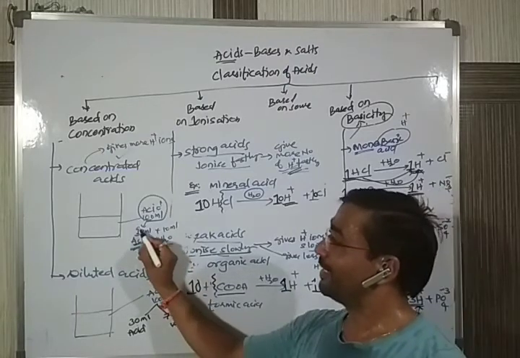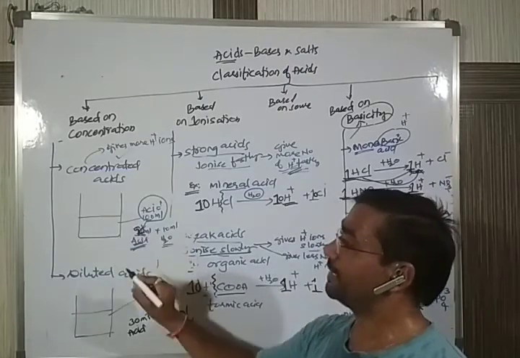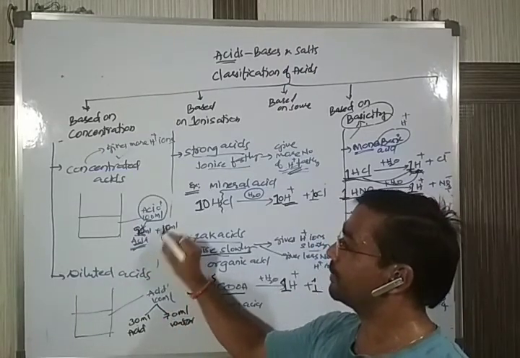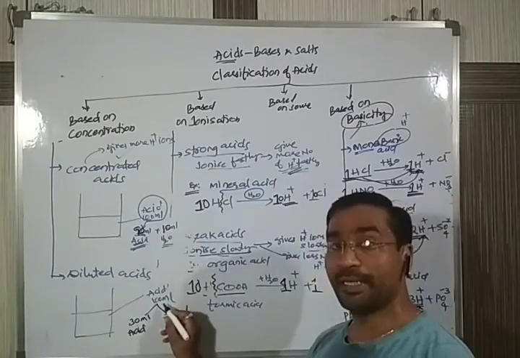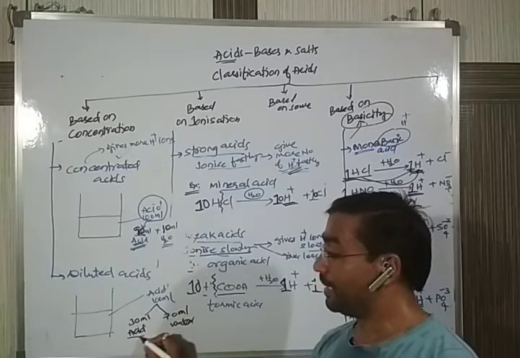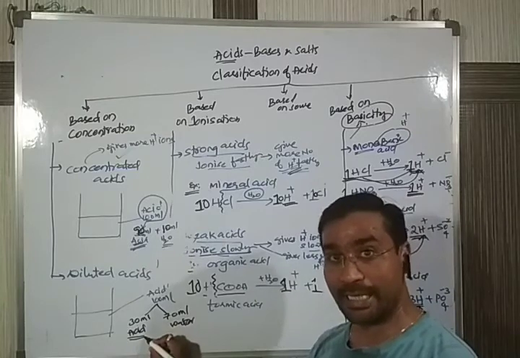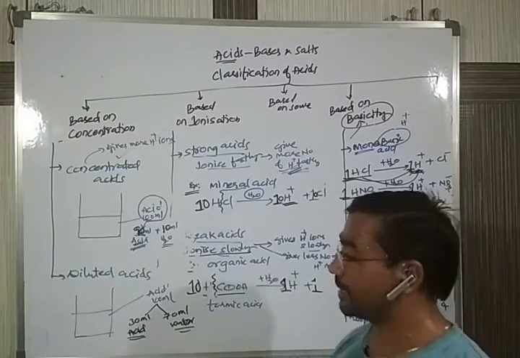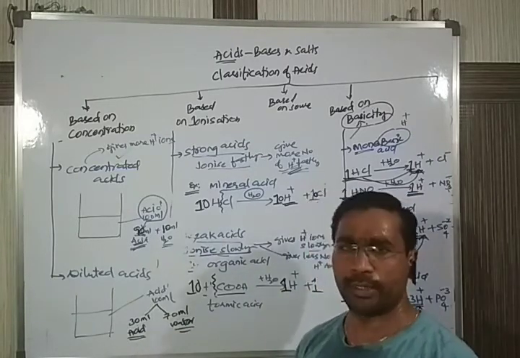You see here, 90 ml is acid and only 10 ml is water, but here 30 ml is strong acid and water is 70 ml, more quantity.